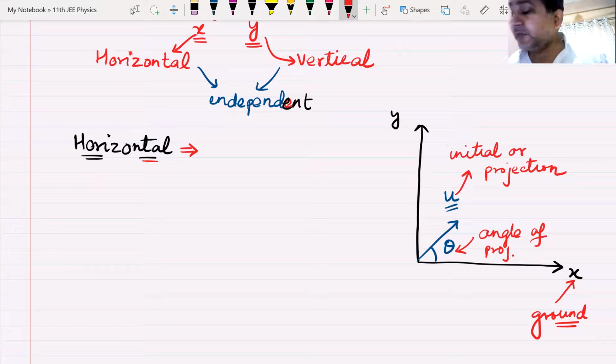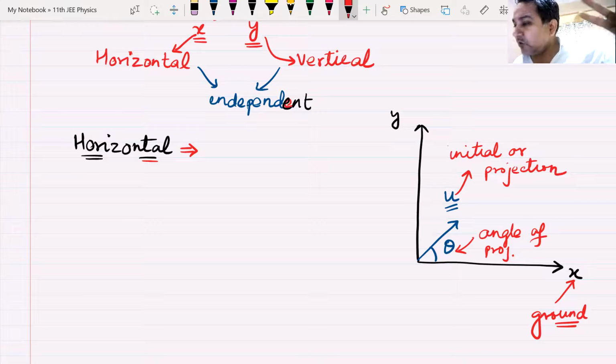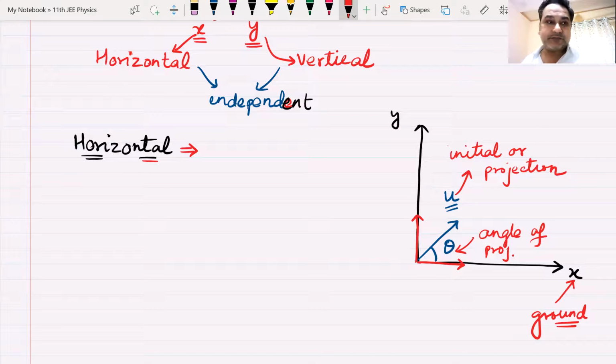Okay. So, theta is the angle of projection. Now, this initial velocity u and an angle theta can be broken up into two components. What will those two components be? One component will be like this, and one component will be like this.